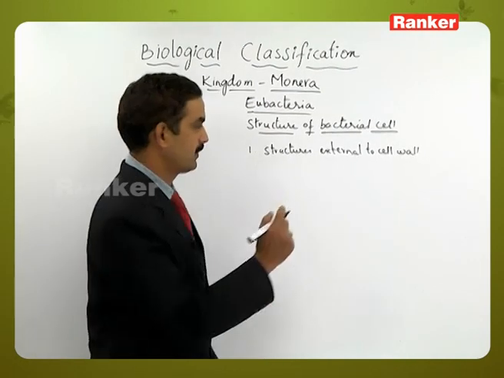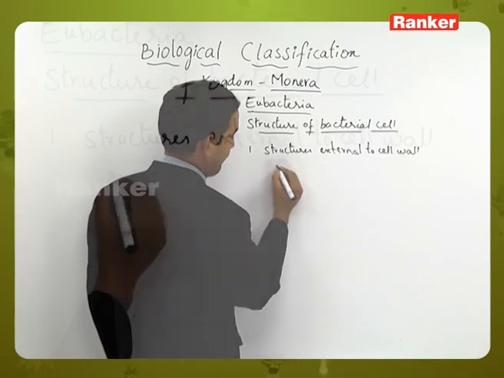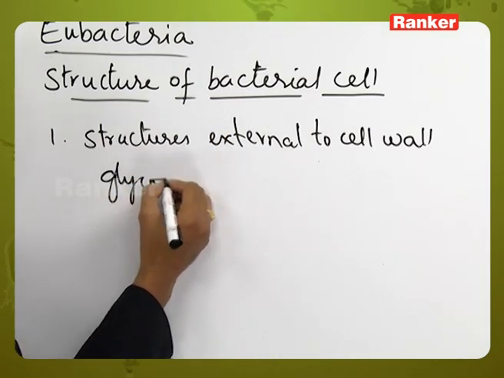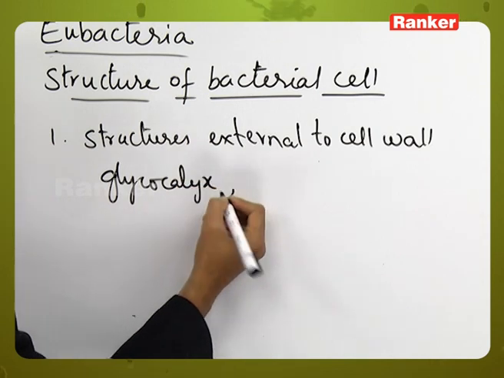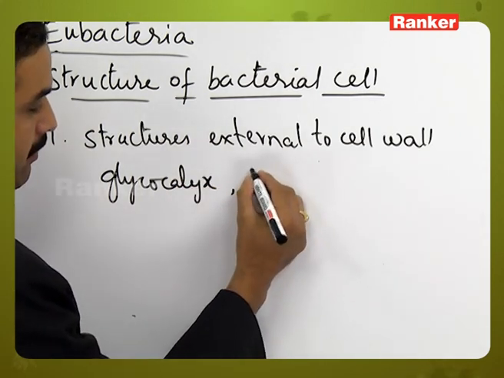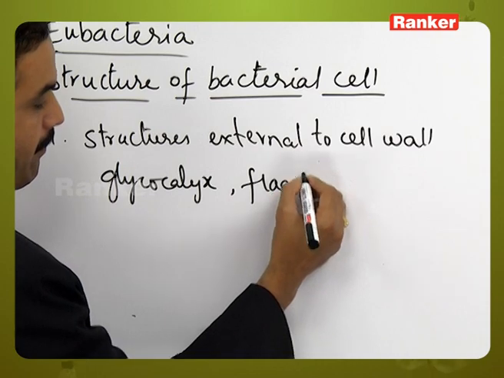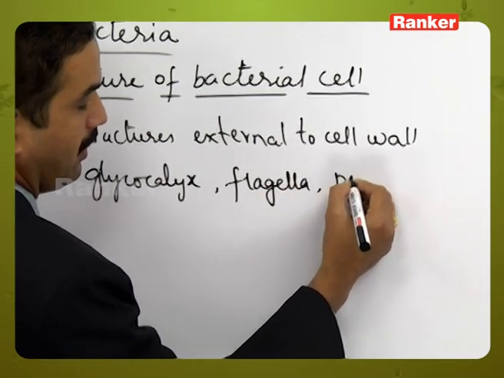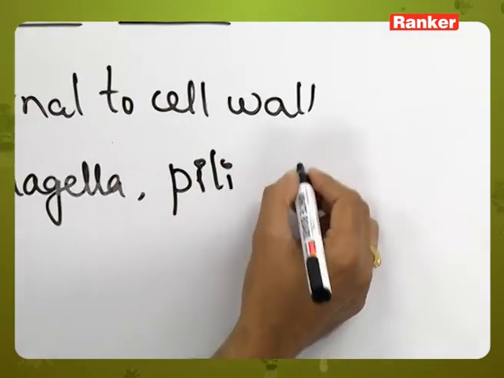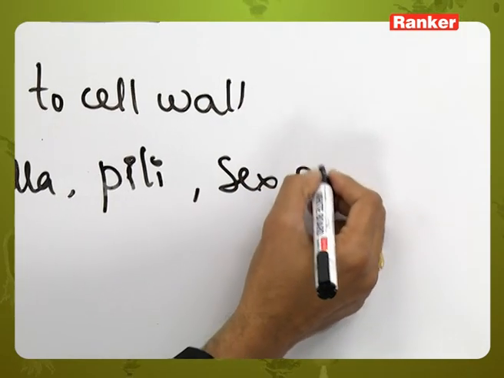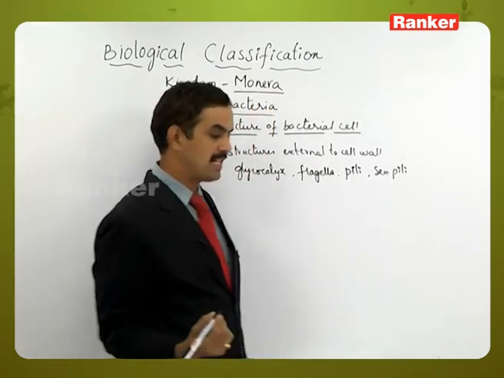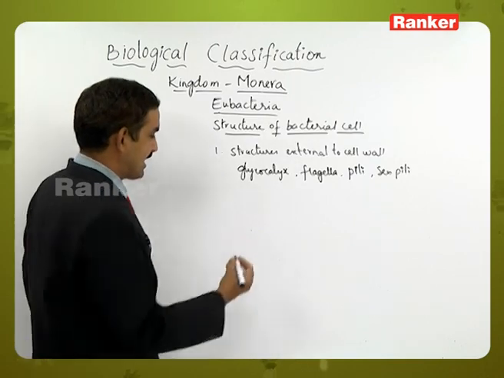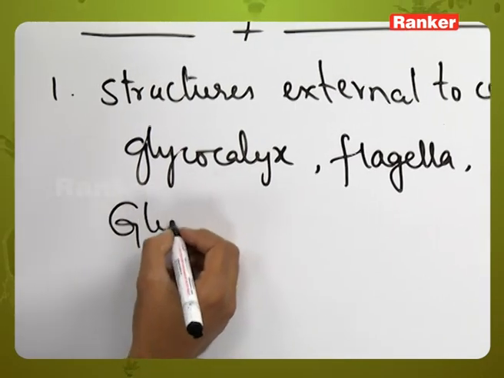Those include glycocalyx, flagella, pili, sex pili like structures. Let us start with the first one, the glycocalyx.